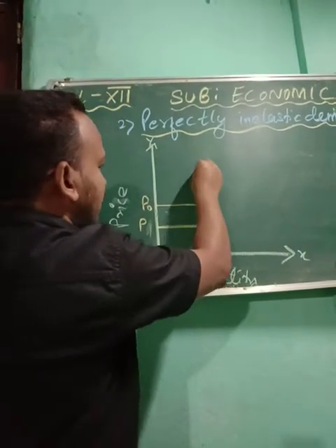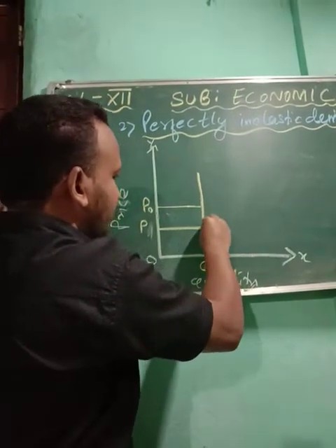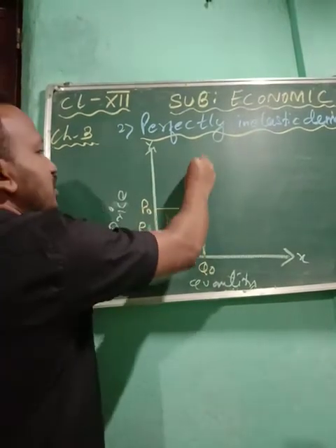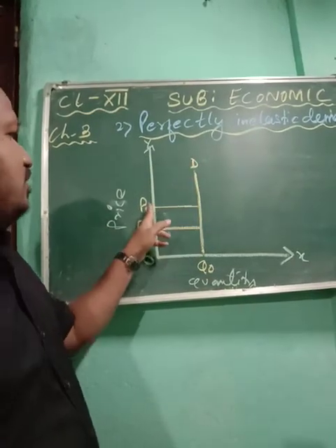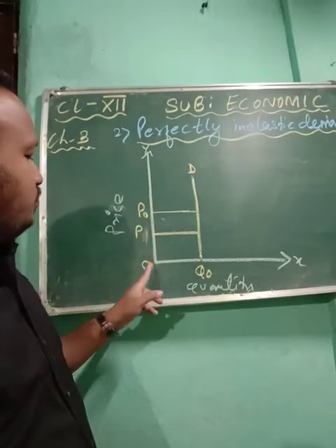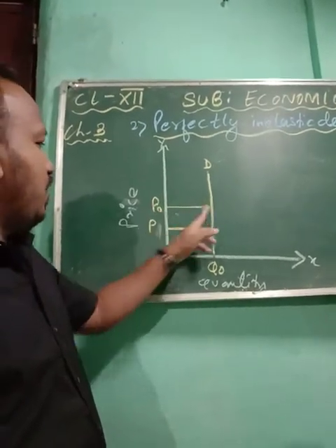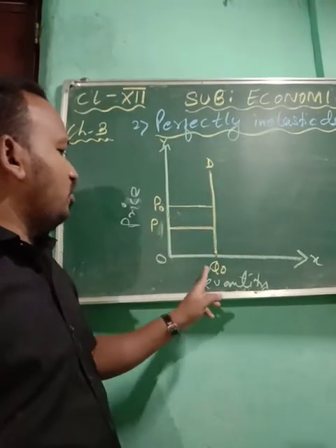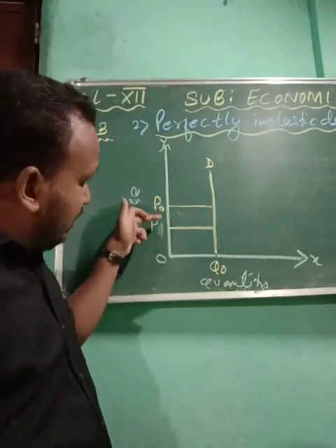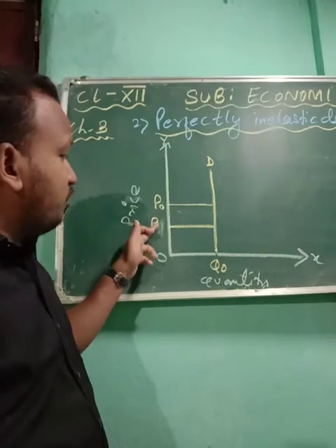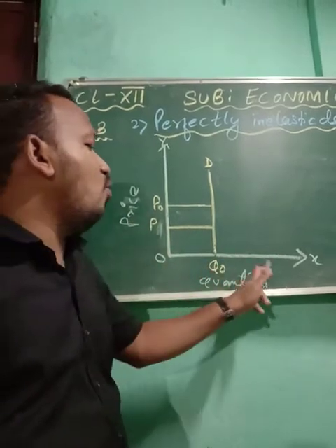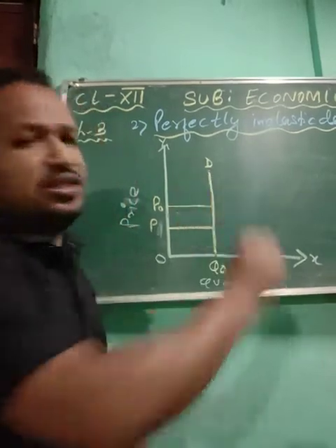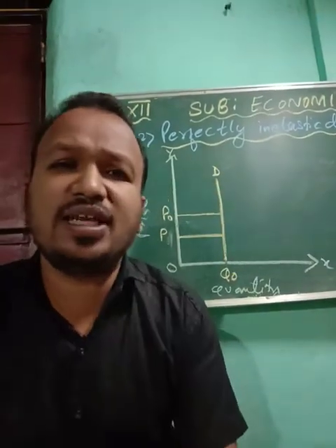Since demand is not changing, we show this demand curve, and write it D. First the price was 0P0 and the quantity demanded was 0Q0. Now suddenly there is a fall in the price, but there is no change in demand. Demand is fixed.